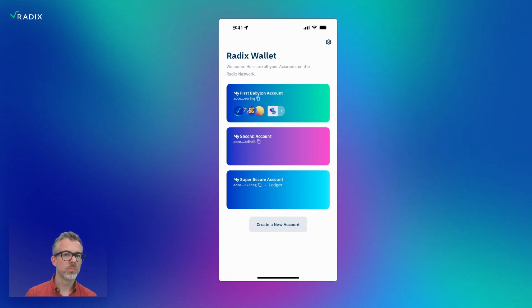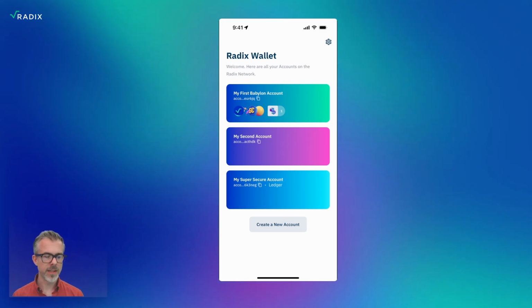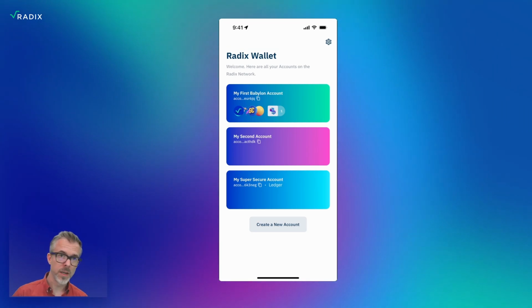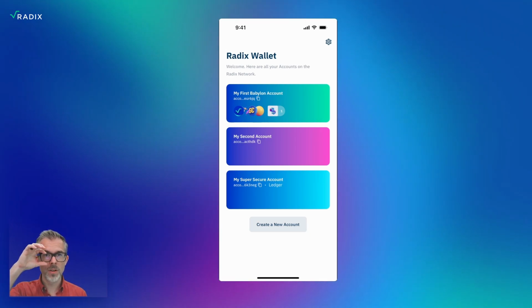Now, something to say here is that this seed phrase scheme is something that we're doing while we're in this intermediate phase, before we have multi-factor implemented in the wallet. Multi-factor support is built into the account itself on the Radix network, but it's going to take a little time for us to implement it in the wallet UI and implement all the nice recovery features and so forth. So for right now, it's prompting you to do the seed phrase. It's kind of old-fashioned crypto. Write down your seed phrase. You'll need it if you need to recover. We make that as easy as possible. But once we do have multi-factor, that won't be the case anymore.